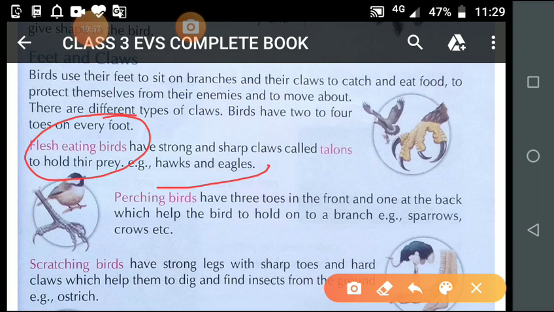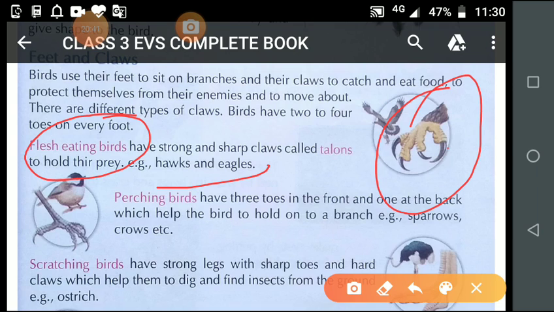Now see this portion. Now see student, look at the toes and claws of an eagle, or you can say a flesh eating bird. So student, what do you observe? Eagle has four toes on each of its feet.